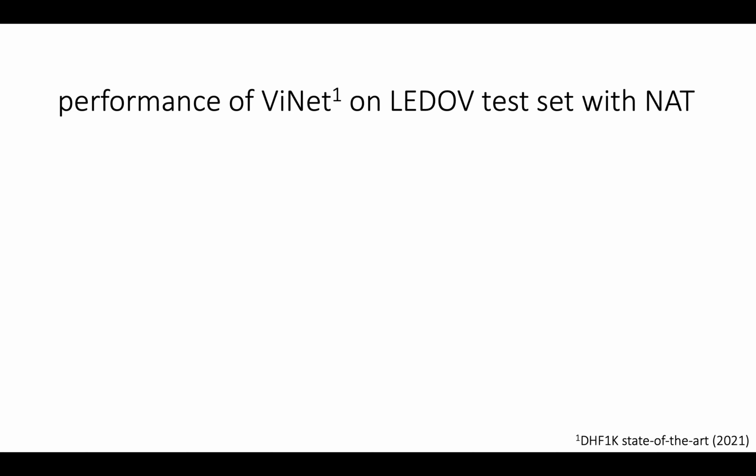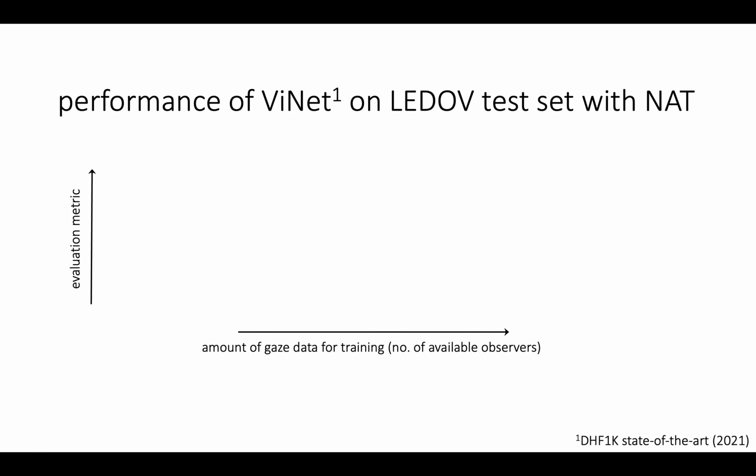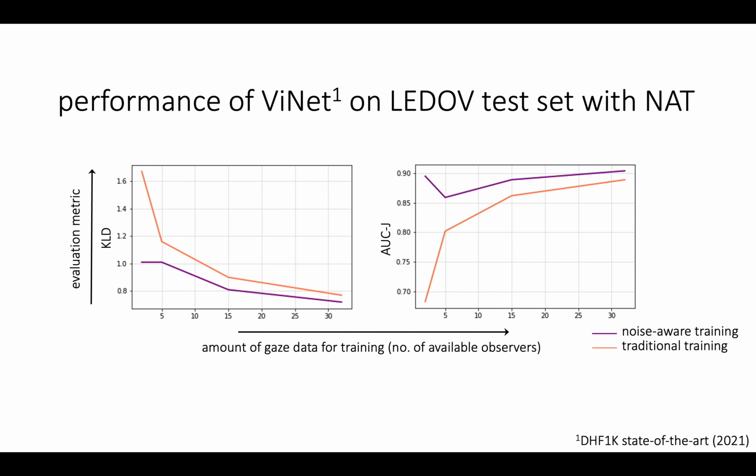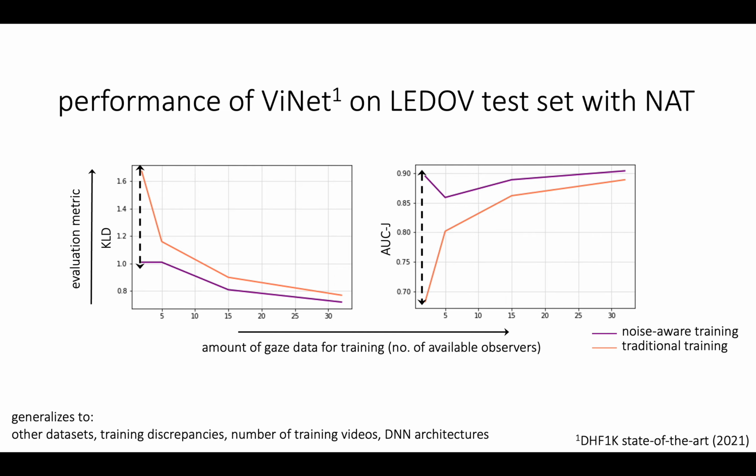To compare NAT against traditional training, we trained VNet on the LIDOV dataset multiple times for both approaches, varying the number of observers used to reconstruct the training saliency maps. The average KLD and AUC on the entire LIDOV test set is shown here as a function of the number of observers used for training. When limited gaze data is available for training, NAT offers a significant advantage over traditional training across multiple experiments.